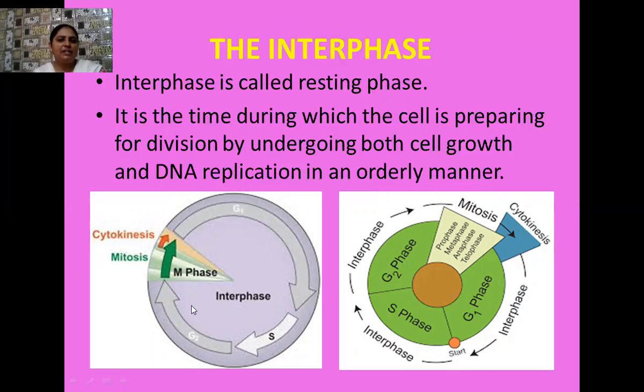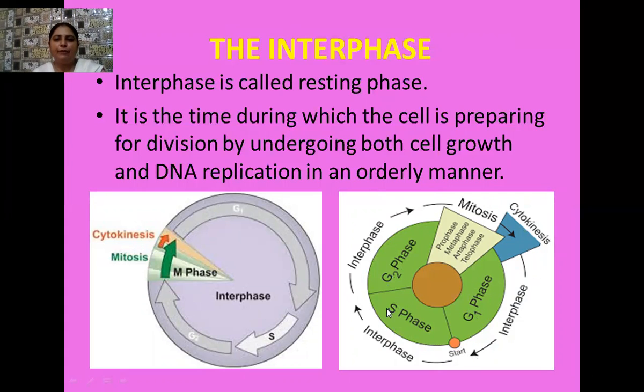Here the different diagrams are visible to you. See how much area is covered by the interphase. It is a long phase because the cell has to do necessary preparation. And the mitosis phase occupies a very little area. That means it is of short duration, and within this short duration, the entire process of cell division takes place.